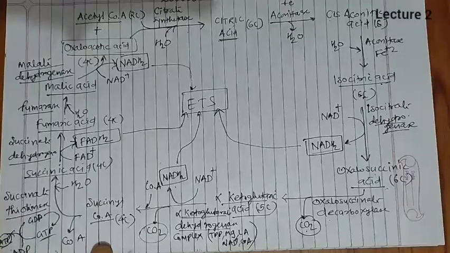Okay, so now we are putting down some of the important points in this reaction, we are noting them down, and after noting the important points of this cycle pathway, we will calculate the ATP obtained from the whole pathway of the Krebs cycle. So first we note down some of the important points of this pathway.